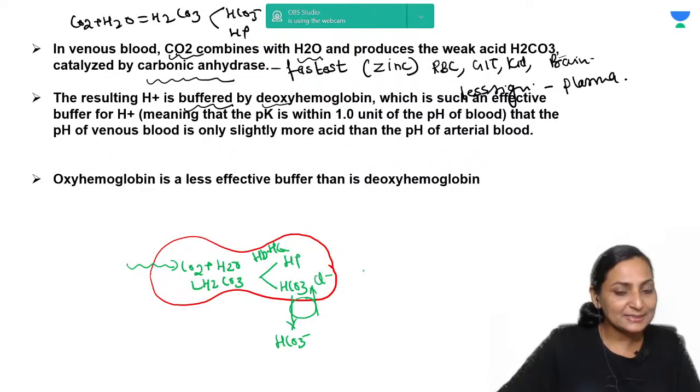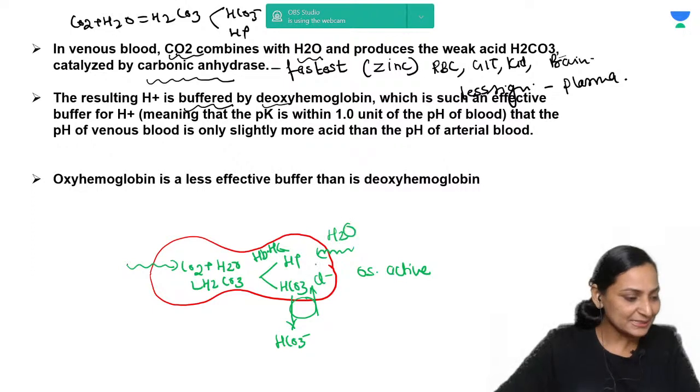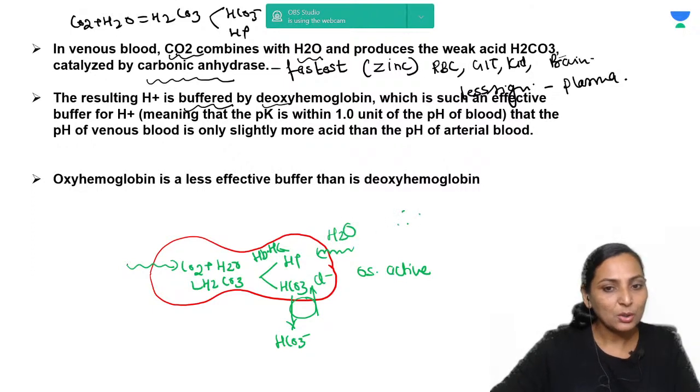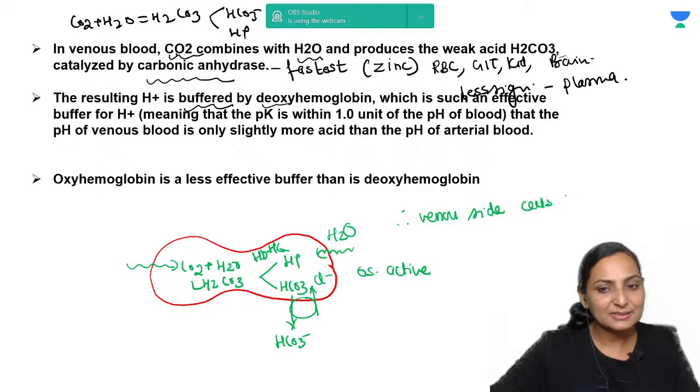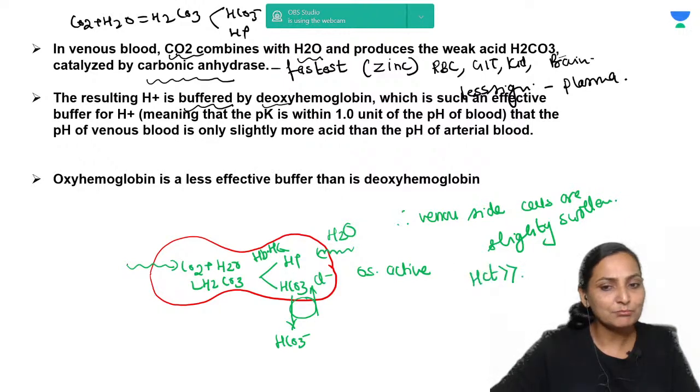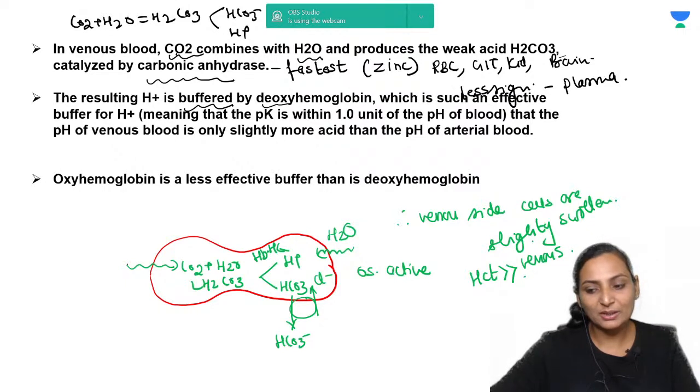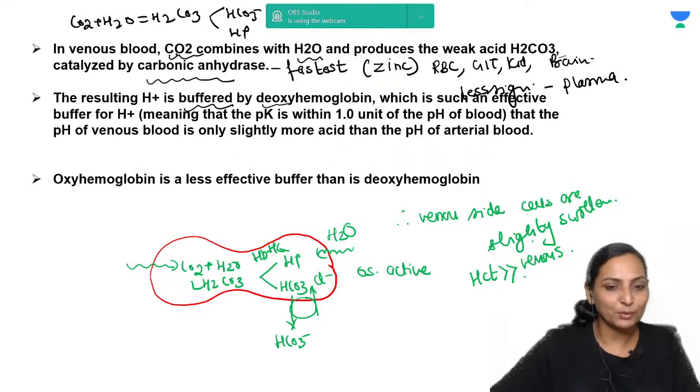Now chloride is osmotically active. So because chloride is osmotically active, it will also drag water inside the cell. Therefore, on the venous side, the cells are slightly swollen, and even the hematocrit is slightly more on the venous side than on the arterial side. This phenomenon is called the chloride shift or the Hamburger's phenomenon.